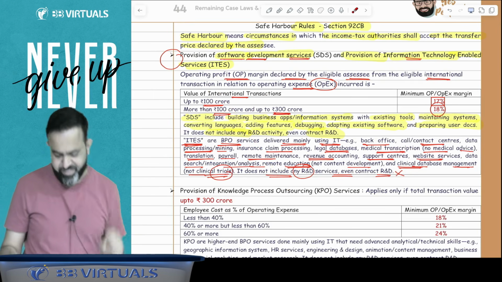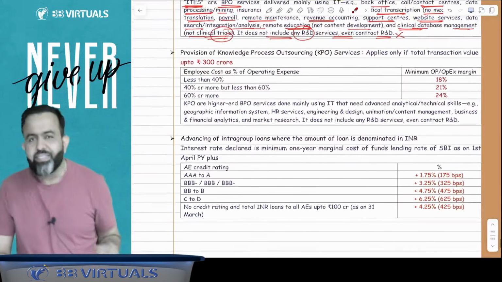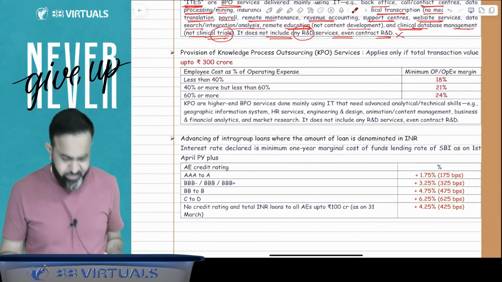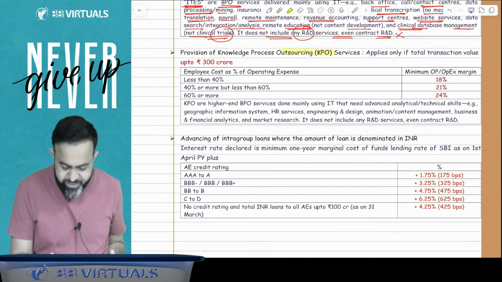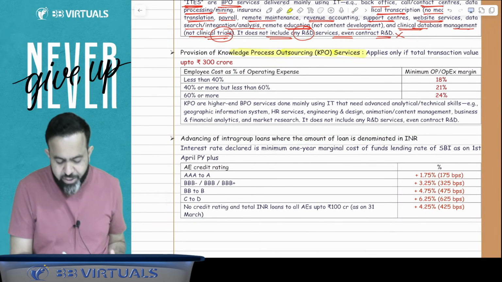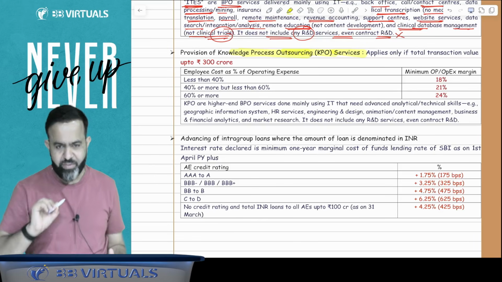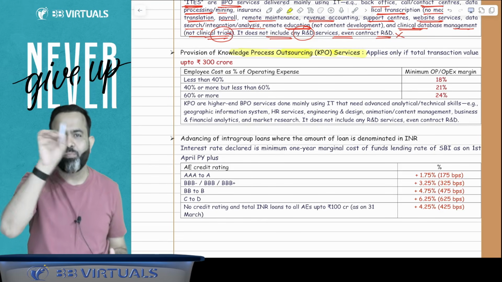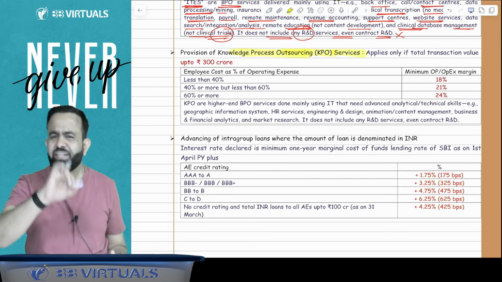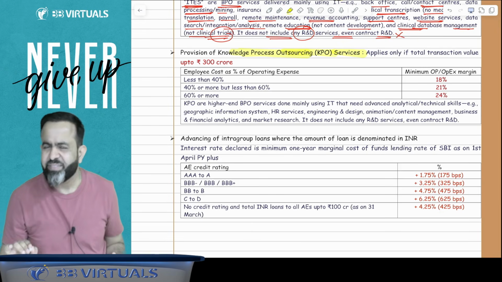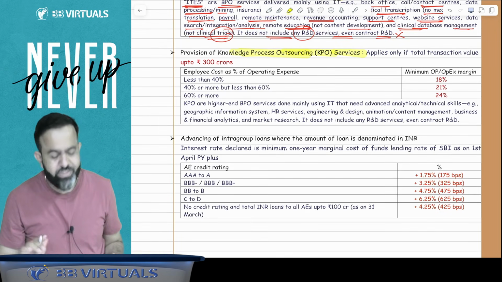Now, the second industry. Second is if you are providing KPO service. KPO service is basically knowledge process outsourcing service. If you are working with the Big Four or Morgan Stanley or JP Morgan and others, then you know that they have a KPO division. That is the knowledge process outsourcing service.